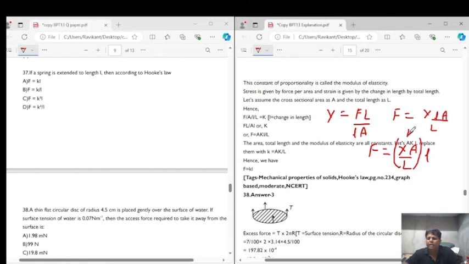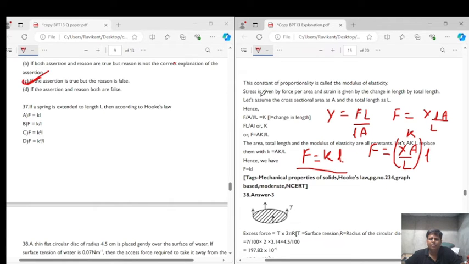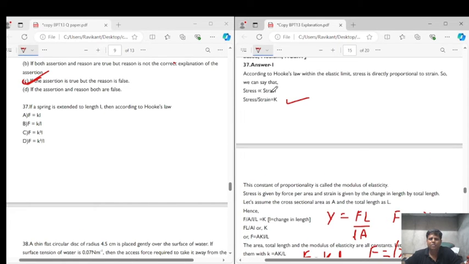So can I write it by k? So finally we get F is equals to k into l, right? F is equals to k into l. So for a spring, we can say that F is equals to k into l, where k is equals to YA upon L. So the correct answer for question number 37 is option k into l, option A, right? Option A.